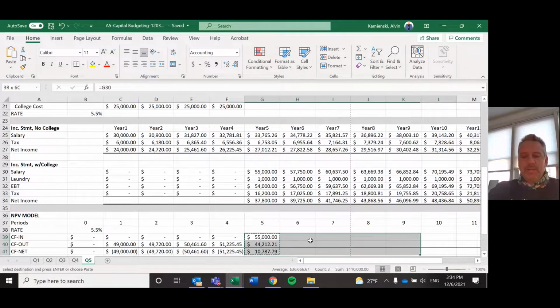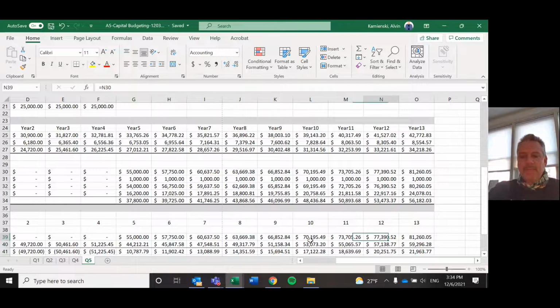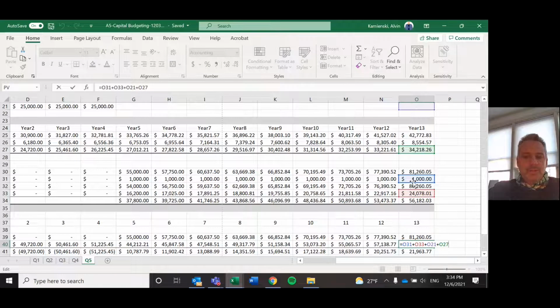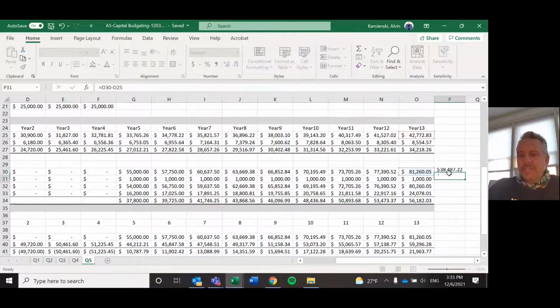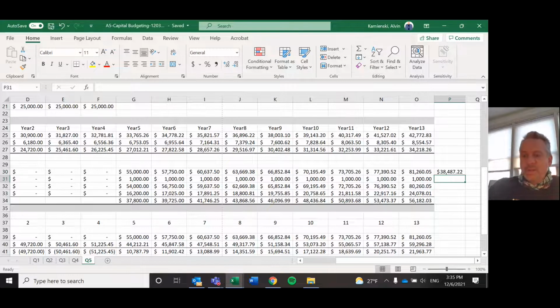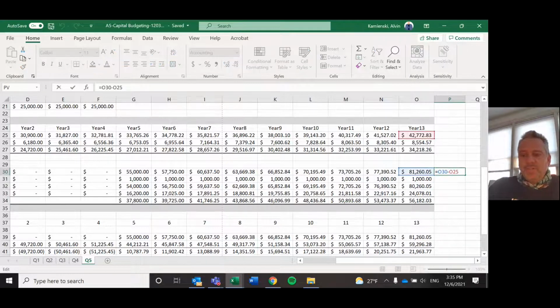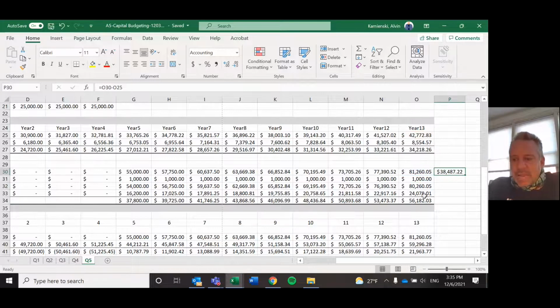So let's copy and paste that over and see if it makes sense in my last year then. In my last year, I make $81,000. It cost me the $1,000 for laundry and the $24,000 in tax, and I don't get this, which I could have had otherwise, so that would be the opportunity cost. So I'm really only making $21,000 more dollars in that last and final year. Why is the number so much different? It's not just this 81,000 minus the 42. It's not just your salary differential, but I also have to take the tax differential in here.